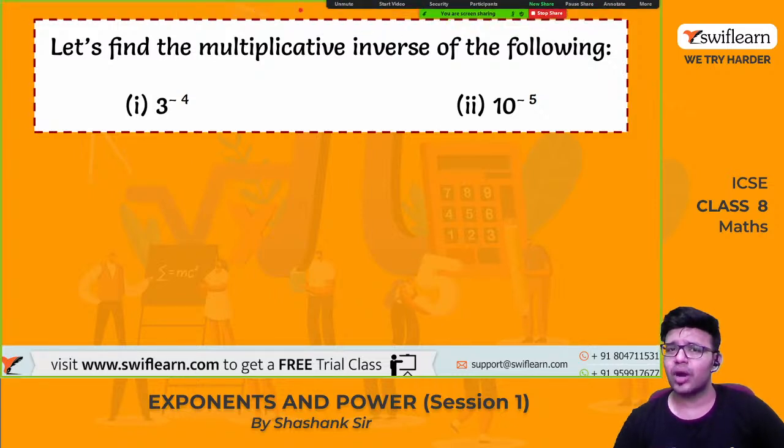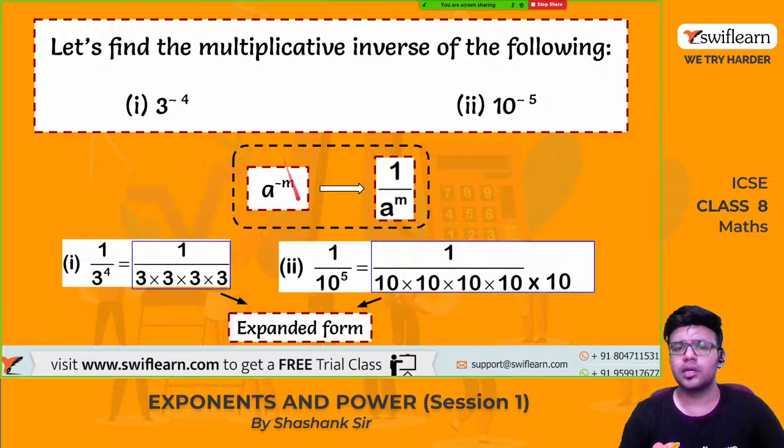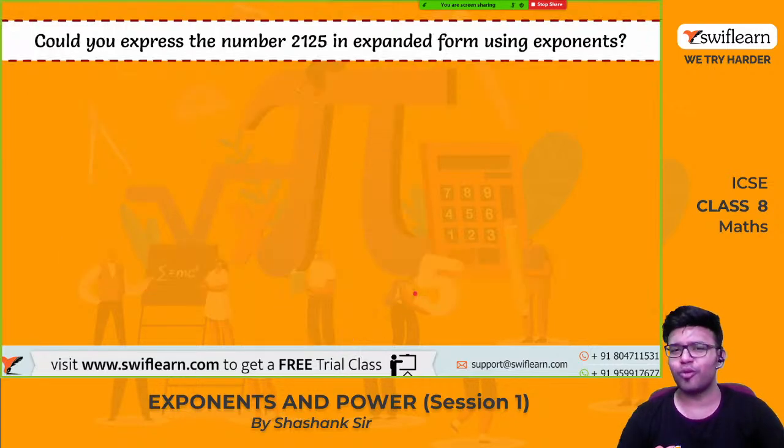Now, if I expand this, what value will I get? 3 raised to minus 4, how can it be written? It can be written like this, using the formula a raised to minus m is equal to 1 by a raised to m. So 1 by 3 raised to 4 can be written as 1 divided by 3 multiplied by itself 4 times. This is known as the expanded form. Similarly, 10 raised to minus 5 का भी देखो. How have we written it? 1 by 10 raised to 5, which is equal to 1 by 10 multiplied with itself 5 times. So this is called the expanded form of this.